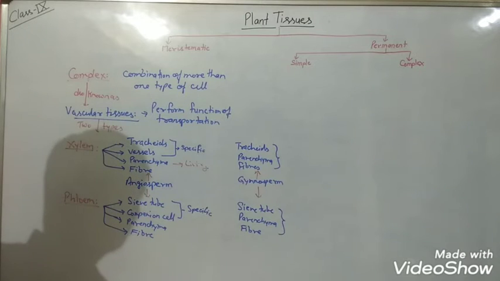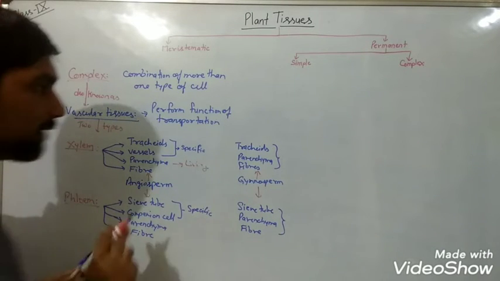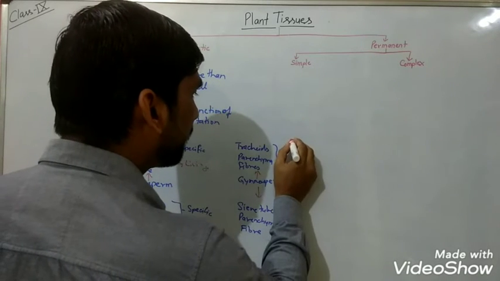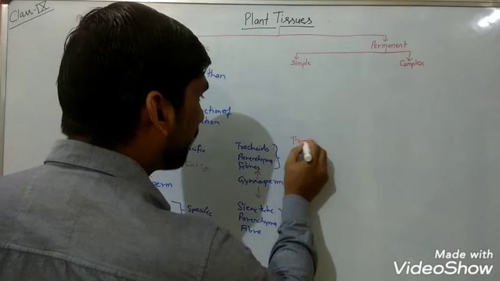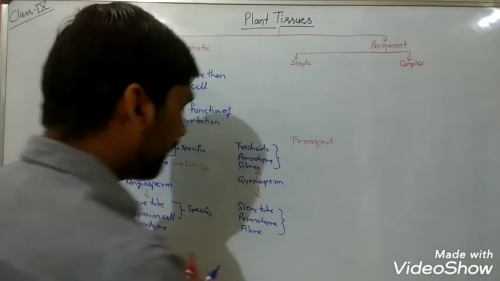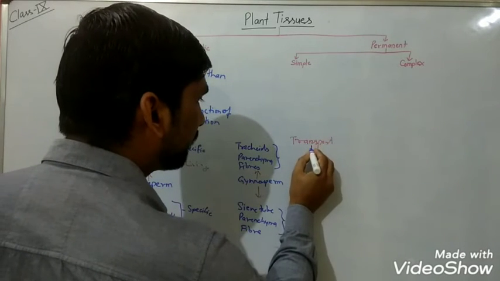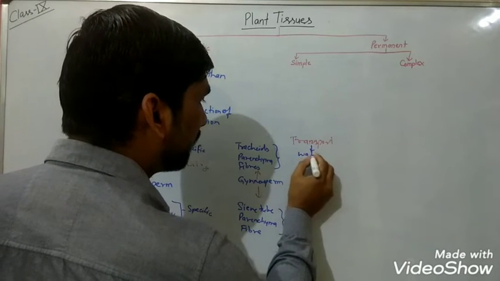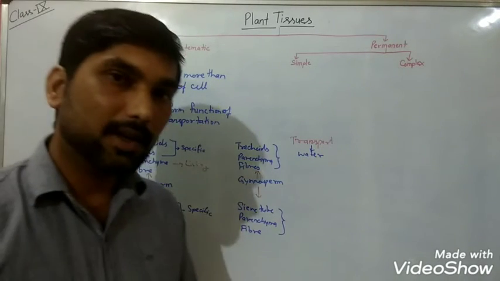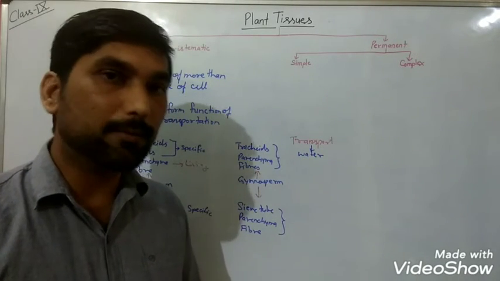So what is the function of xylem in a plant? Actually, xylem performs the function of transport. This xylem transports water in plants. You know, water absorption occurs in the plant with the help of roots.